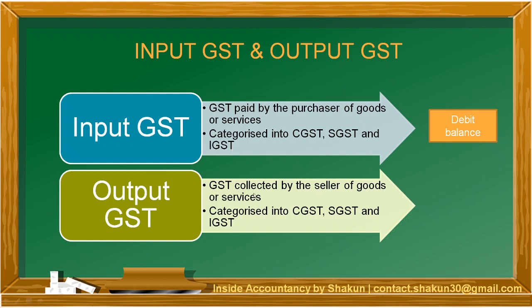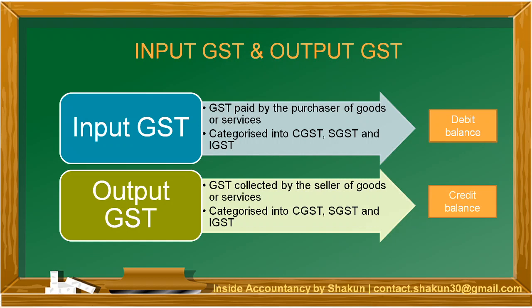Output GST is collected by the seller of goods or services. So when we make the sales, at that time when we collect GST, that is referred to as output GST. Again, it is categorized as output CGST, output SGST, and output IGST. Output GST has a credit balance because it is a liability. So if I have a business and I collect GST at the time of sales, that is not my income. That GST is a tax which I am collecting, and it will ultimately be paid to the government.